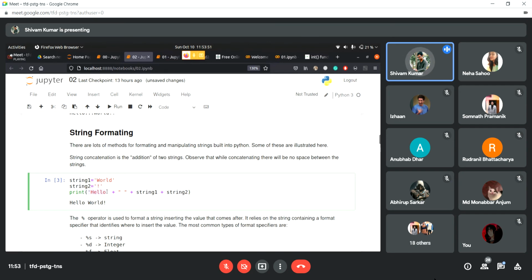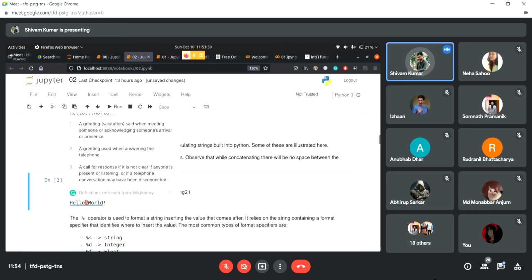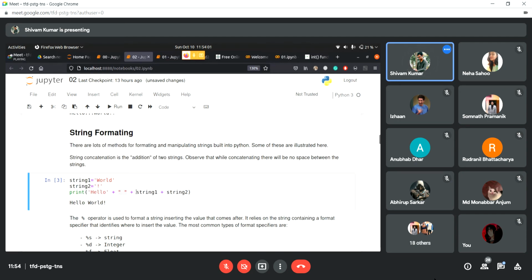So what it is doing here is it is adding hello to this, which is just an empty space. So it is creating a space after hello, right? So it is adding hello and it is adding the space. Then after that, it is adding string one and string two. So string one is world and string two is an exclamation mark. So when we print this, we get hello world.